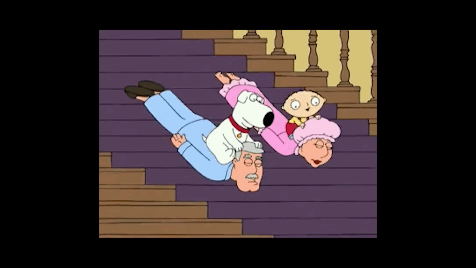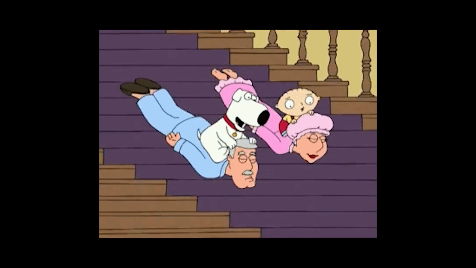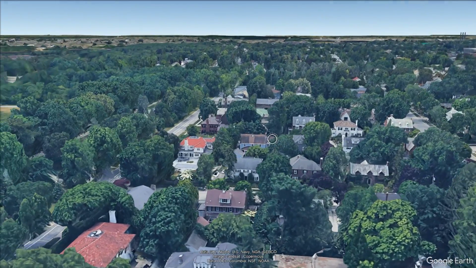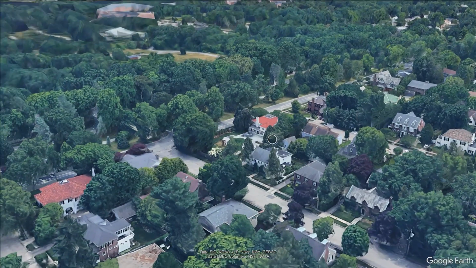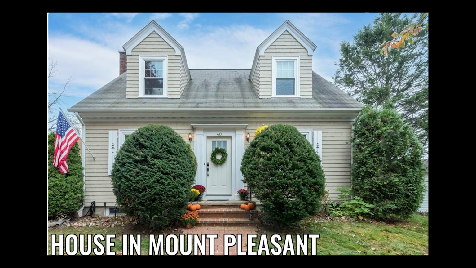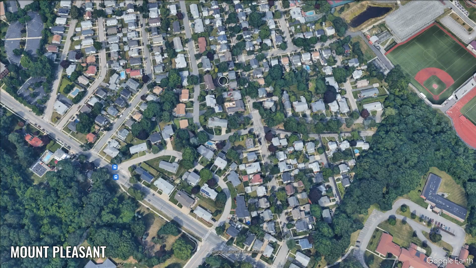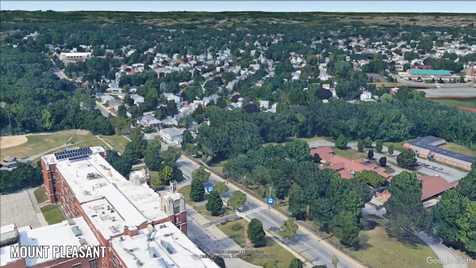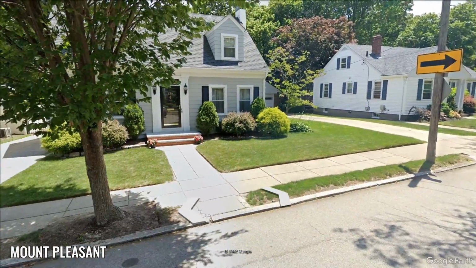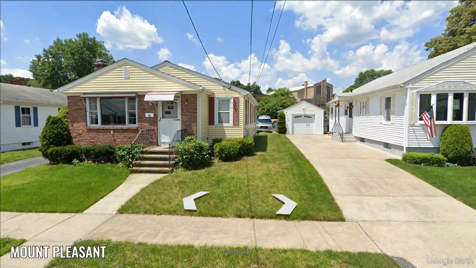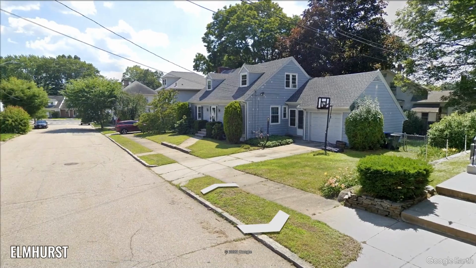And yeah, Lois's parents could support them, but if they did, again, the houses would be a lot larger and the houses would be a lot closer together to mimic that look that the east side has. My guess would have to be either Elmhurst or Mount Pleasant, because these neighborhoods have middle-class homes with lot sizes similar to those on Spooner Street, appearing almost like suburban enclaves within a dense city. I have a hunch that it would be in the Mount Pleasant area, though Elmhurst could be a contender.